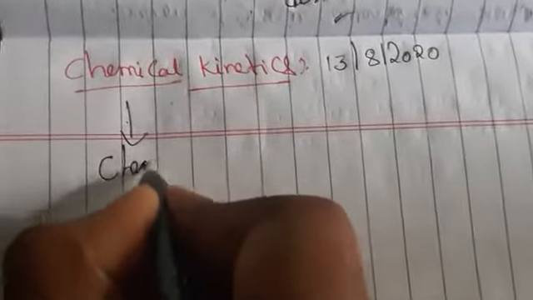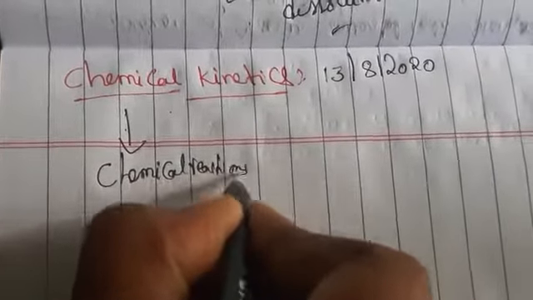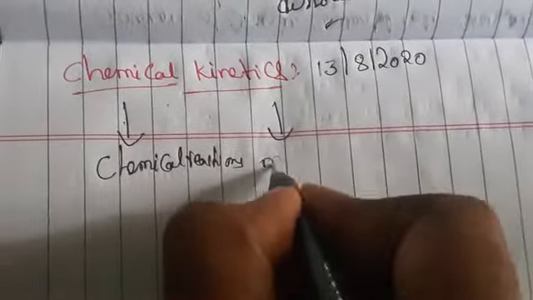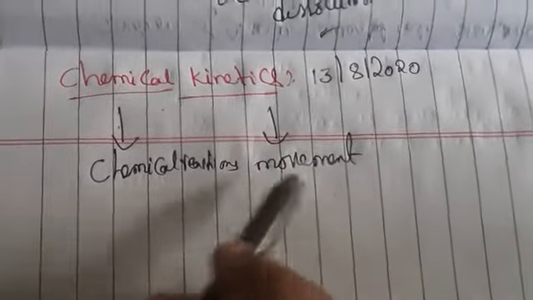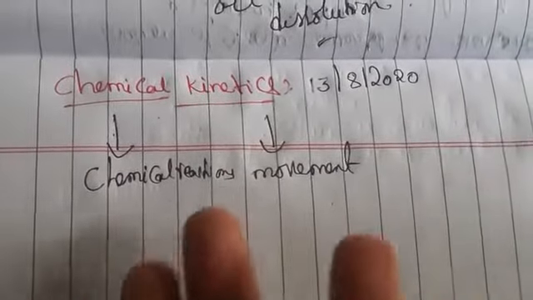So chemical means what here? Some chemical reactions, and kinetics means what here? Movement. In kinetics, we are saying movement in Greek words. Chemical means how the chemical reactions are going to change. So what is chemical kinetics?